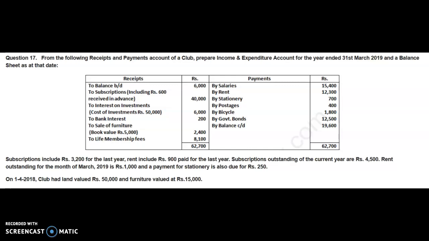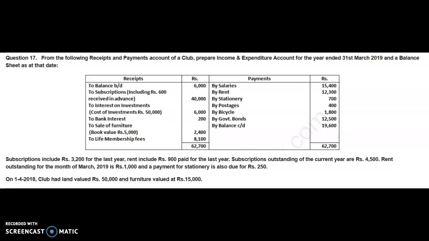Then investments are given. Here it is mentioned that on 1st April 2018. Please do not confuse to the date that it is given March 31st 2018 and here it is given 1st April 2018. Both are same. Practically both are same, because whatever the closing balance on March 31st is there, they become the opening balance.